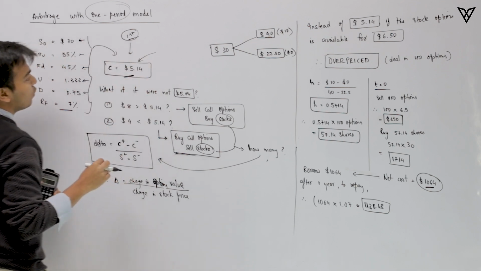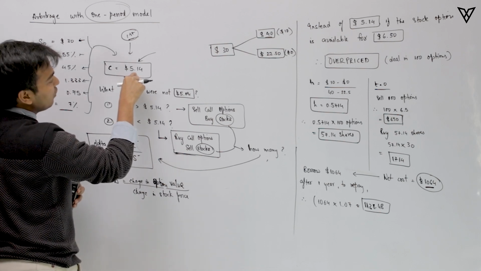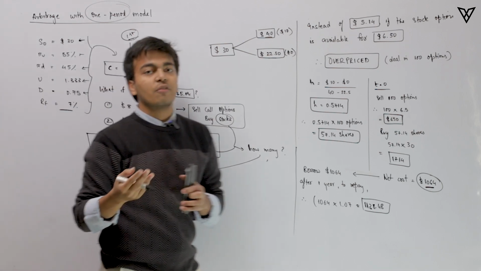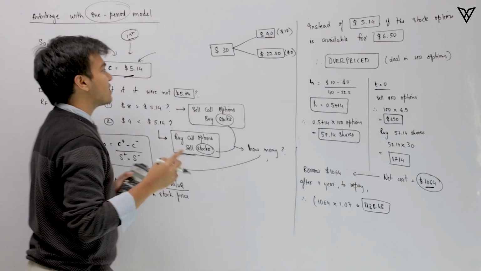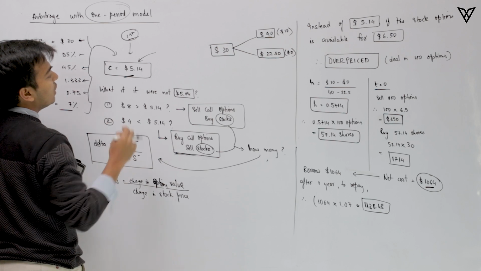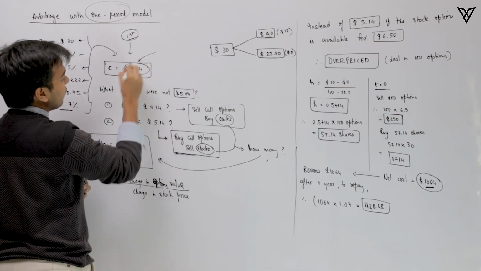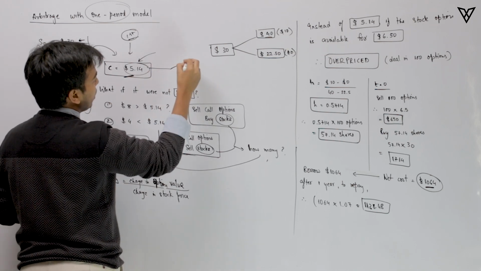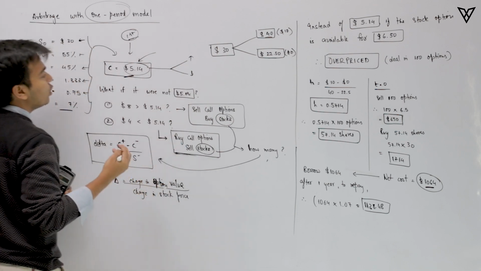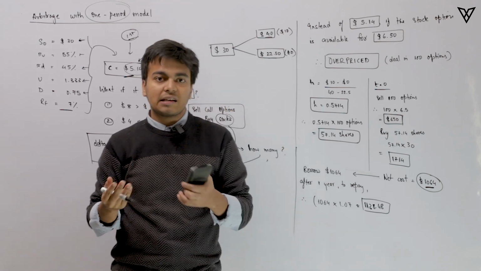In case somebody wants to go long call, he or she would have to pay a premium of 5.14 to the short call. And if somebody was willing to go short call, he would receive $5.14 as premium on the call option. Now my question is, what if the call option price was not 5.14? What if it was greater than 5.14, or lesser than 5.14? As an investor, how could you exploit the arbitrage opportunity that is lying in front of you?